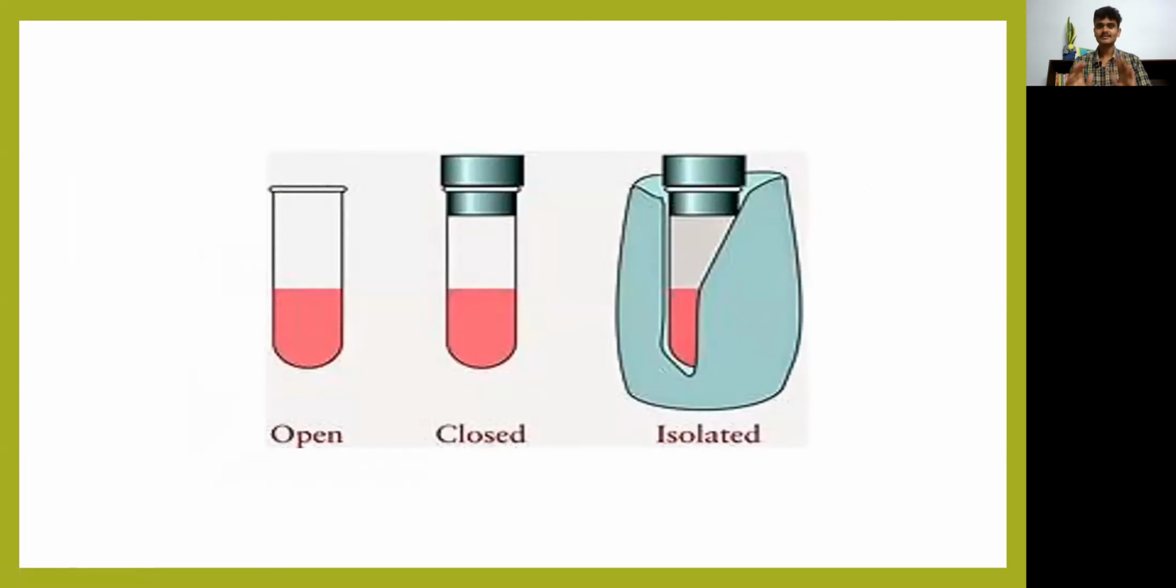Here is a picture where open, closed and isolated systems are explained very neatly. Open is where the mass and the energy get transferred. Here it is closed, so the mass is retained, but the energy is getting transferred. In an isolated system, it is closed and there is no transfer of energy.